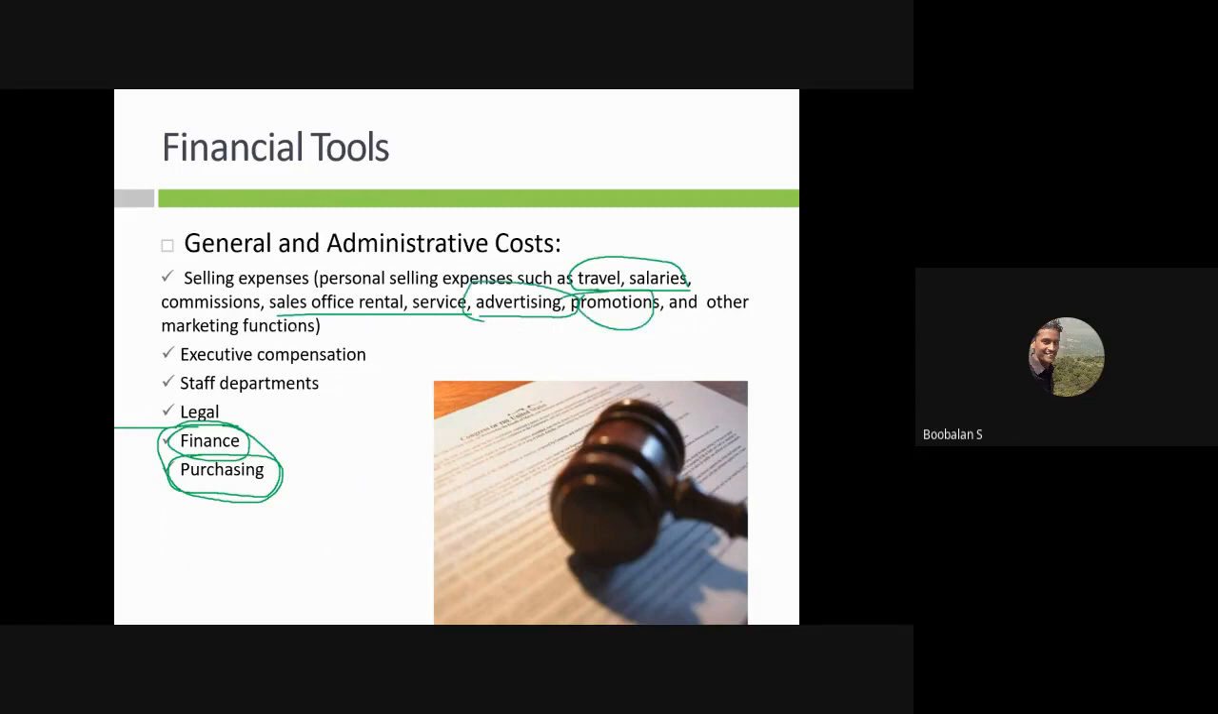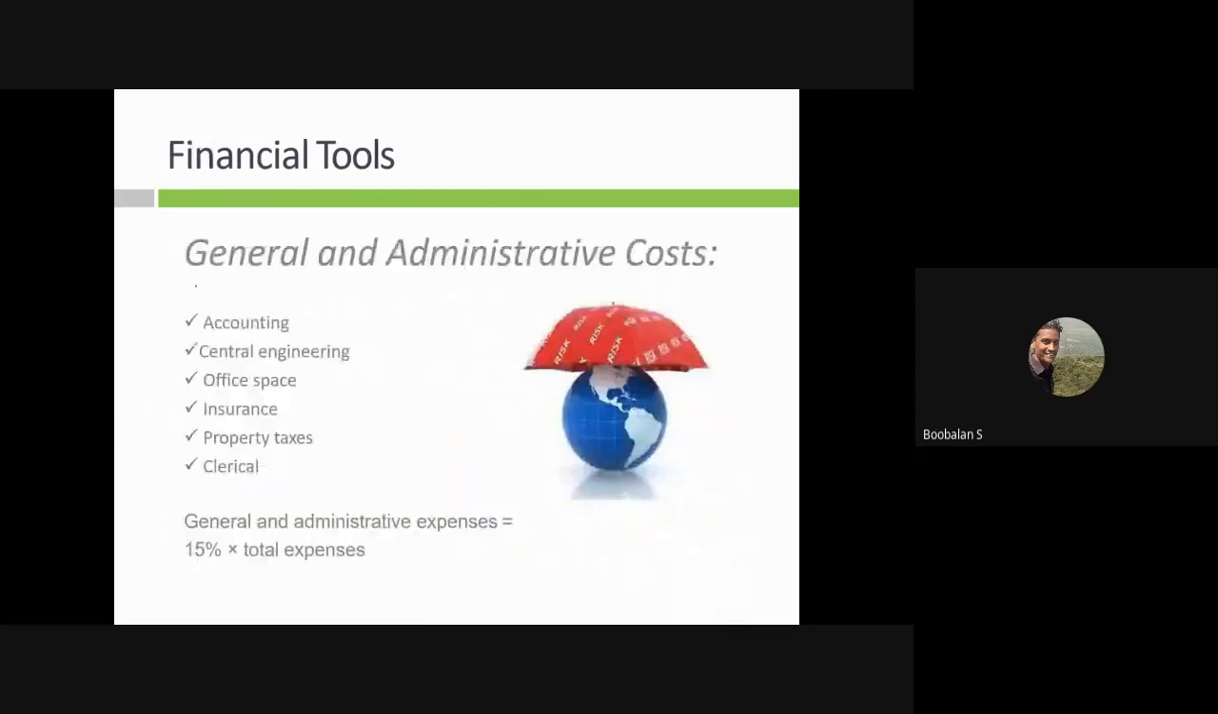So everything is now speaking in the form of money, right? That's the most important thing. And this is what is called accounting, general engineering, office space, insurance, and clerical work. They need to be given about 50%, right? About my total expenses we need to give it. That's called general and administrative expenses. We need to give about 15%.